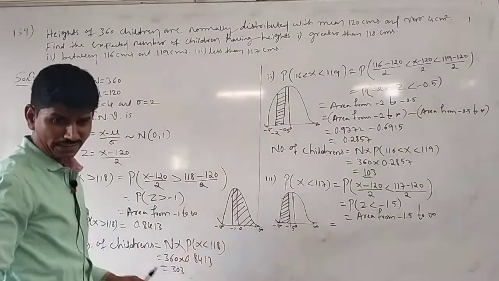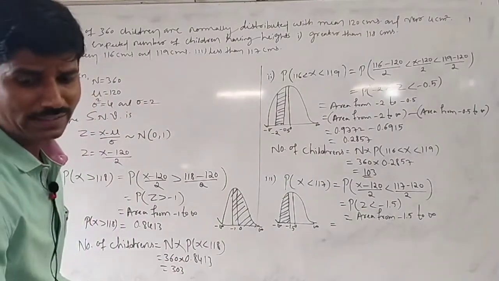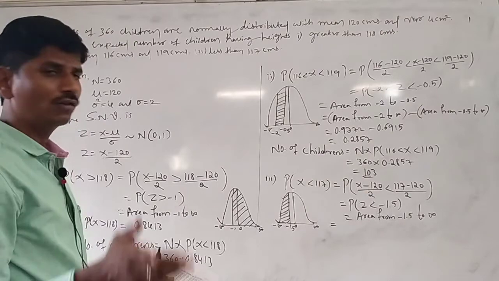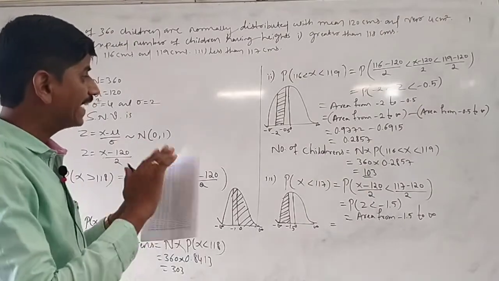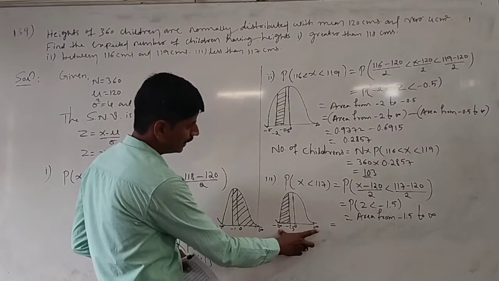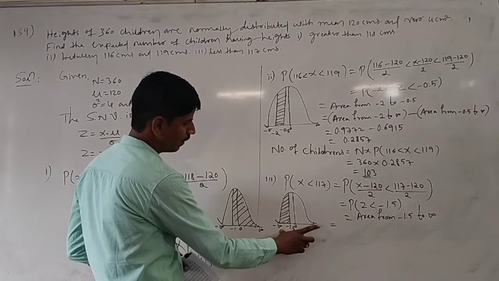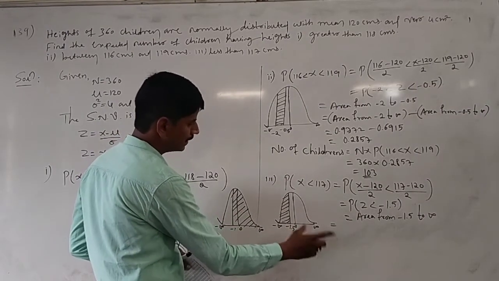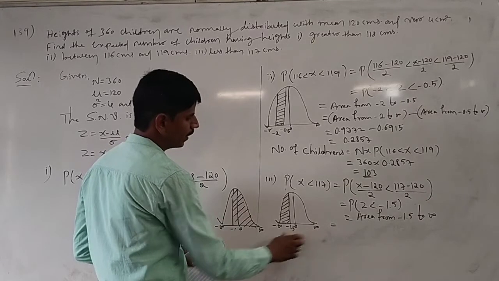Okay, here in the table values we get the area from z to infinity, not infinity to z. So it can be split into the area from minus infinity to infinity minus the area from minus 1.5 to infinity.